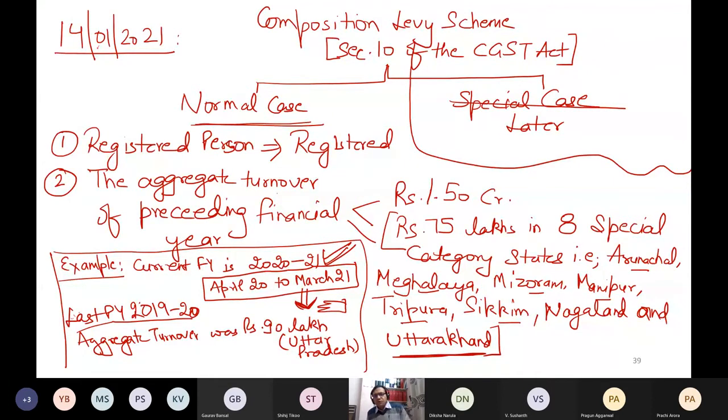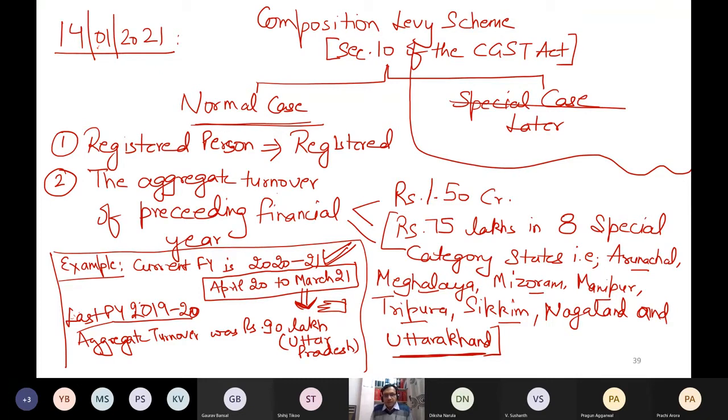If you have any problem, you can unmute and ask me. If this year you want to pay tax under the composition levy scheme, then this year's turnover does not matter. As far as your eligibility is concerned, you have to check last year's aggregate turnover, whether it exceeds 1.50 crore rupees or 75 lakh, depending upon in which state you are doing the business. It will tell you the eligibility to pay tax this year under the composition levy scheme.